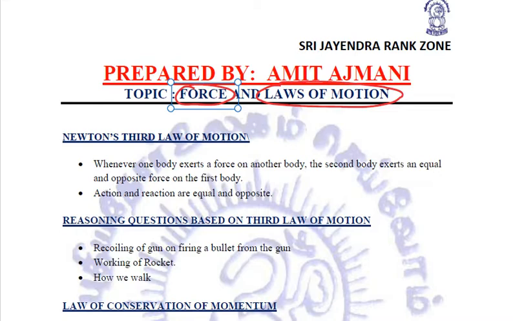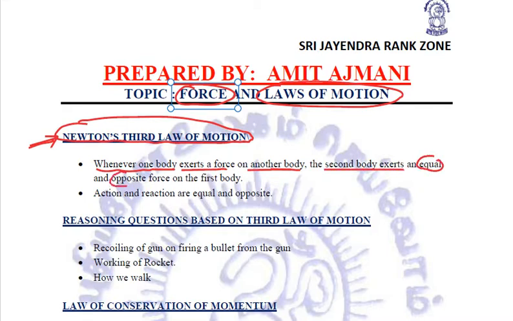Now in today's session, we'll be taking up Newton's third law of motion. What exactly does Newton's third law of motion state? It states that whenever one body exerts a force on another body, then the second body exerts an equal and opposite force on the first body.